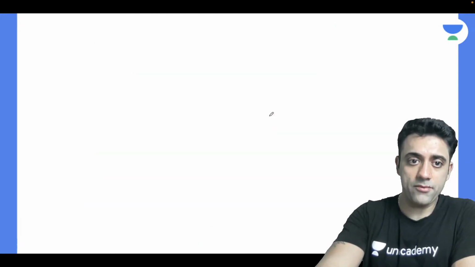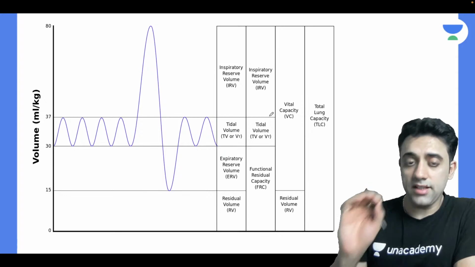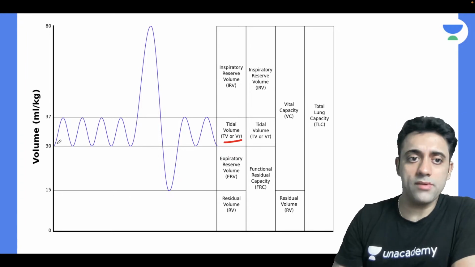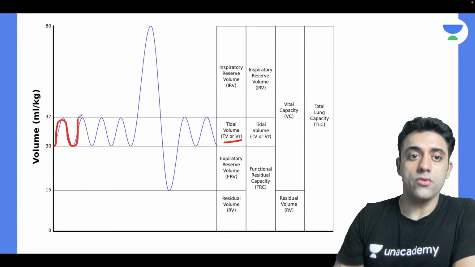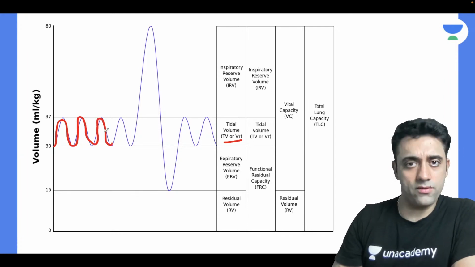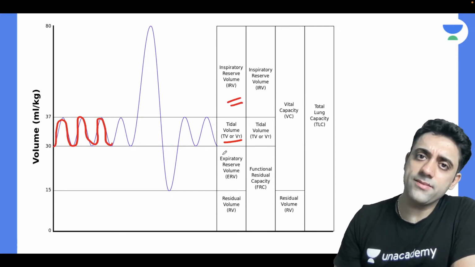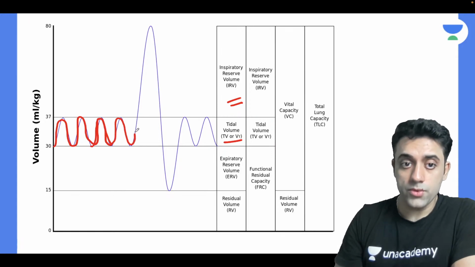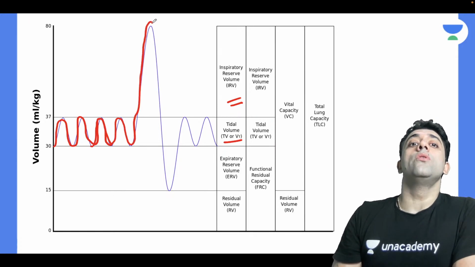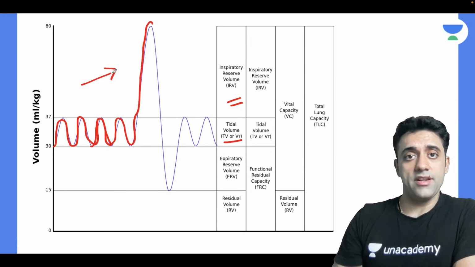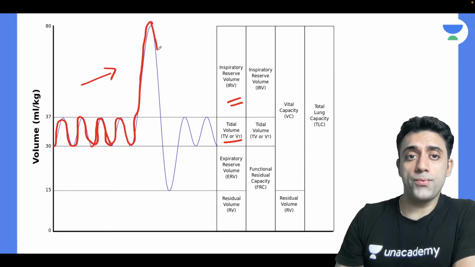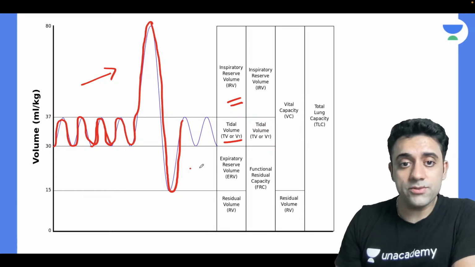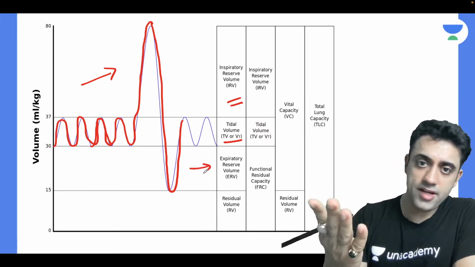Exactly. So I'm going to show you one graph, one second. This is a very beautiful graph, guys. Can we see, this is the tidal volume, like when I'm taking a normal breath. This is the tidal volume. Now we have the inspiratory reserve volume. What is the inspiratory reserve volume? If I'm taking a normal breath, this is the inspiratory reserve volume. And then what is this one? This one is the expiratory reserve volume. We have the inspiratory reserve volume.